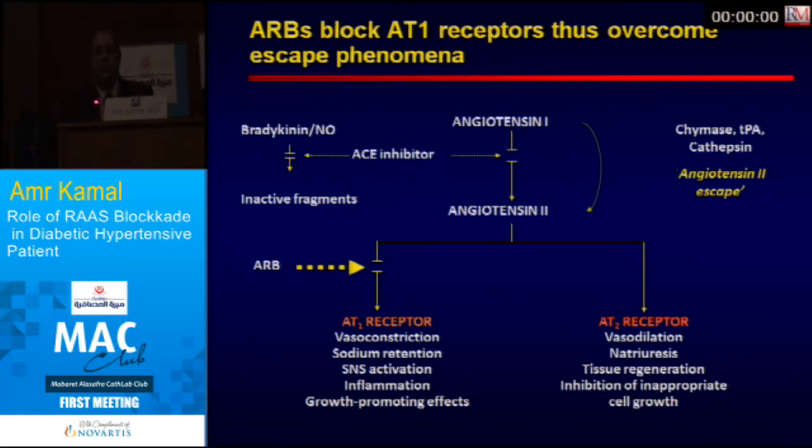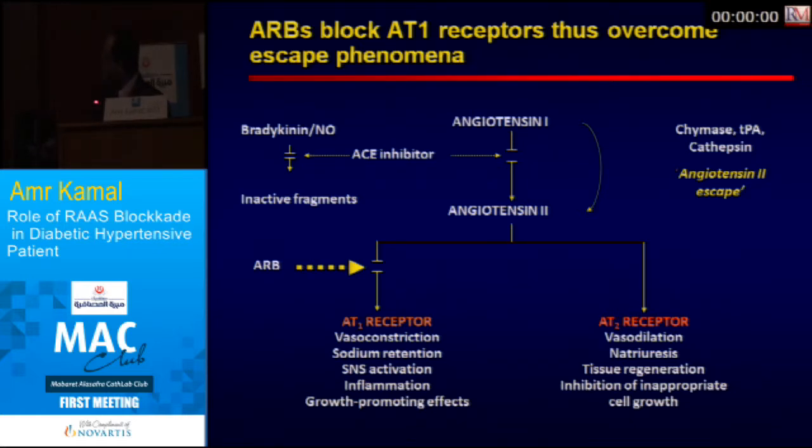The difference between ACE inhibitors and ARBs: the ACE inhibitors act on the level of the enzyme, namely the ACE enzyme. So there is some leakage, with a lot of angiotensin II accumulating and coming from the back doors, bypassing the ACE enzyme.